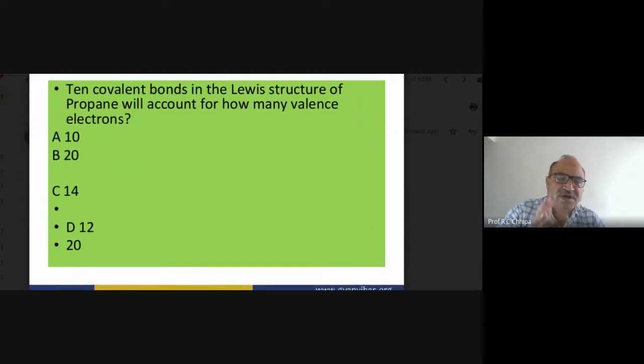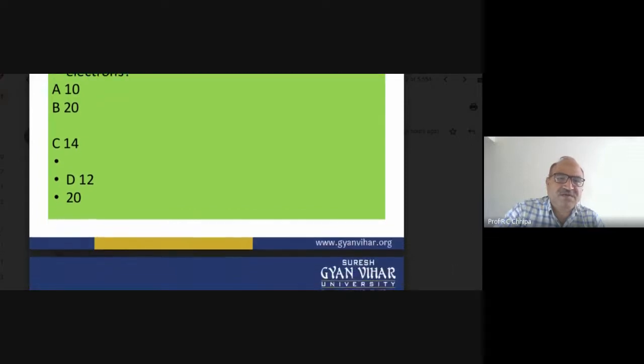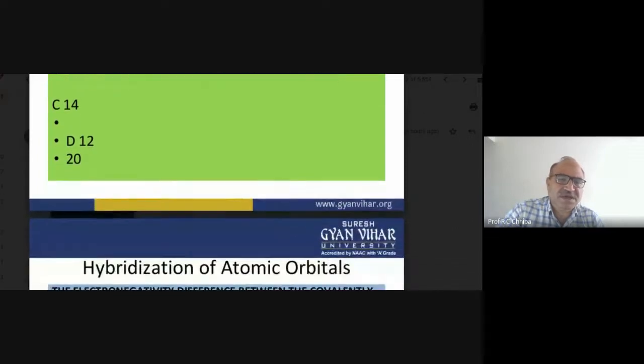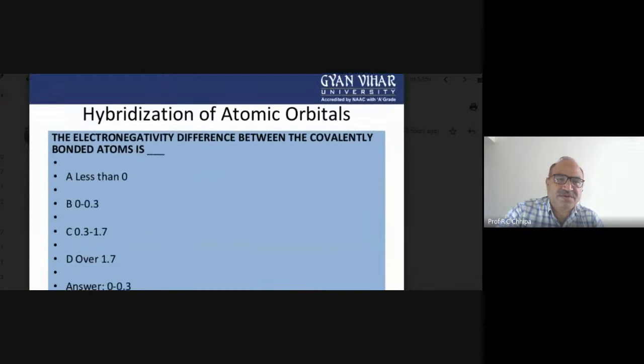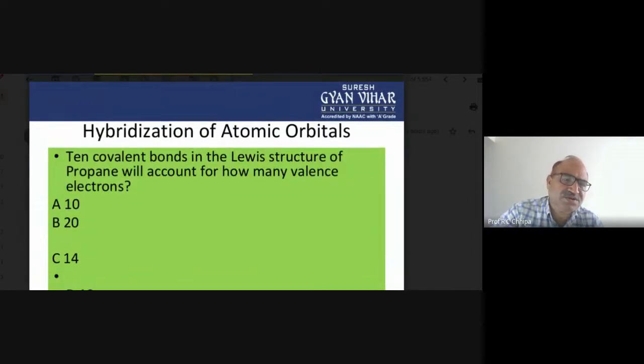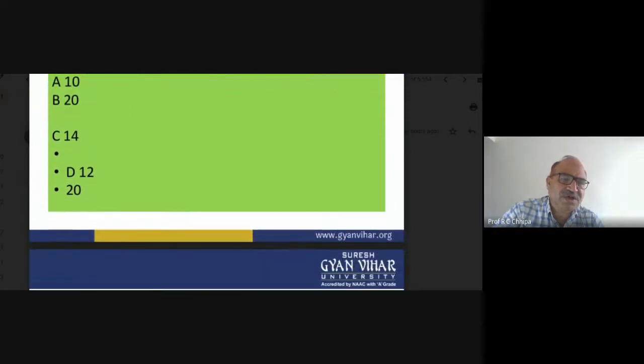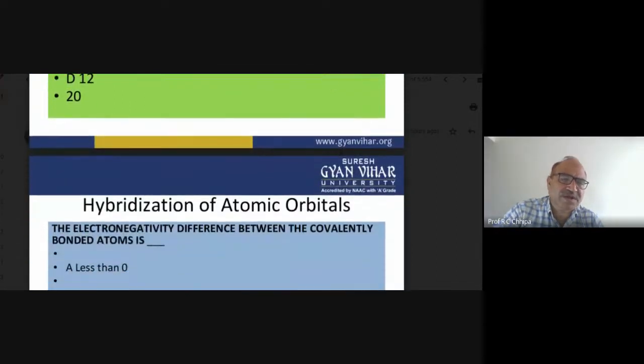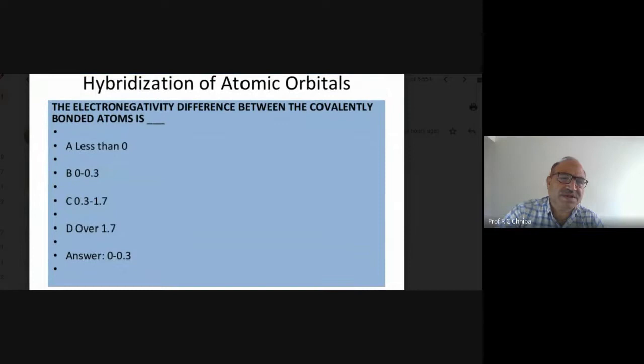Here the covalent bonds, how many covalent bonds are there? If we say 10 covalent bonds, naturally there is a need for electrons. So 10 covalent bonds, here the 20 will be 10 into 2.